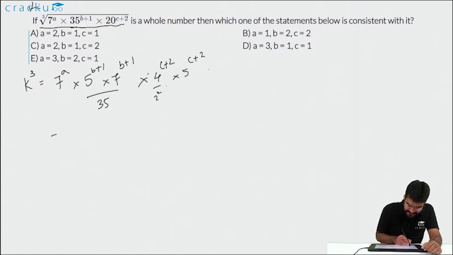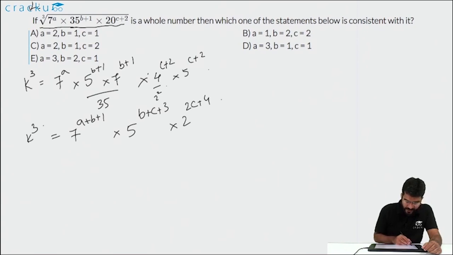If you simplify this and segregate all the prime factors together, you will understand that k cube is equal to 7 to the power a plus b plus 1 into 5 to the power b plus c plus 3 into 2 to the power 2c plus 4.